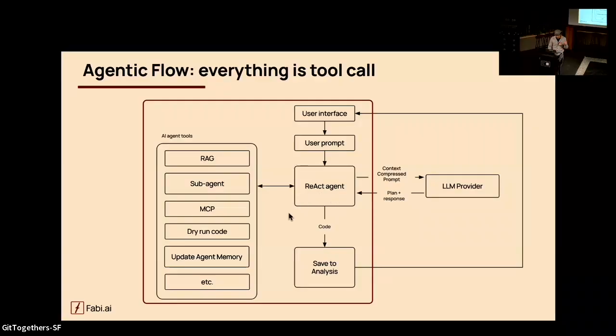Likewise, MCP, dry running the code, and one thing we found is that you always want to keep some memory for this particular agent. That itself is also a tool call: whether or not the agent wants to update its memory about the whole conversation becomes a tool call as well. And once you make a tool call, of course, you want to compress the result, because with LLMs, as everybody knows now, you want to keep the head of your context always static so you can use prompt caching from these different LLM providers.